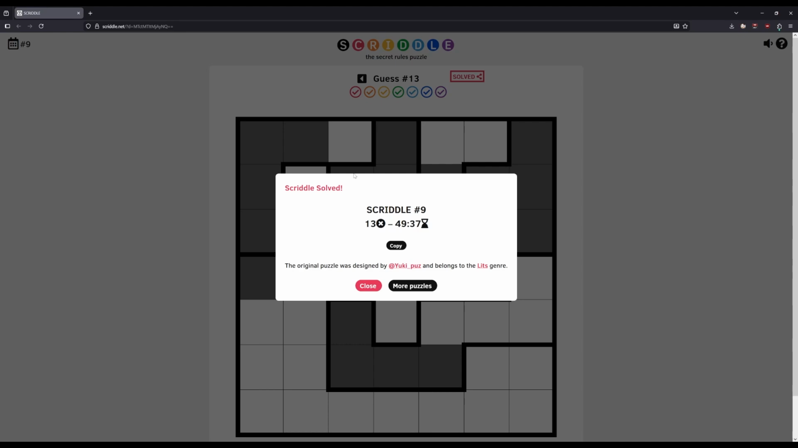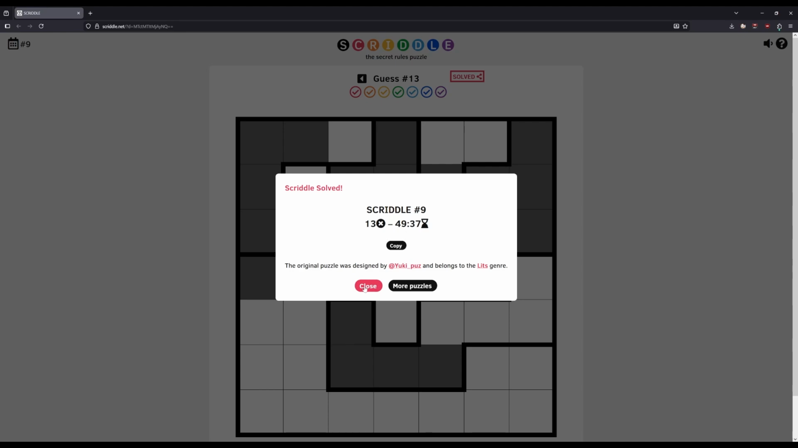Some of the puzzles are actually very compact. This one is a little bit more open-ended. I really enjoyed it. But then at the end, Younès tells you, like, this is actually based on a puzzle designed by this person. It's called this. It's in the Litz genre. It was actually really cool. I enjoyed this very much. So I'm going to copy this so I can share it in a little bit. And we'll screenshot it as well once I finish recording this video.